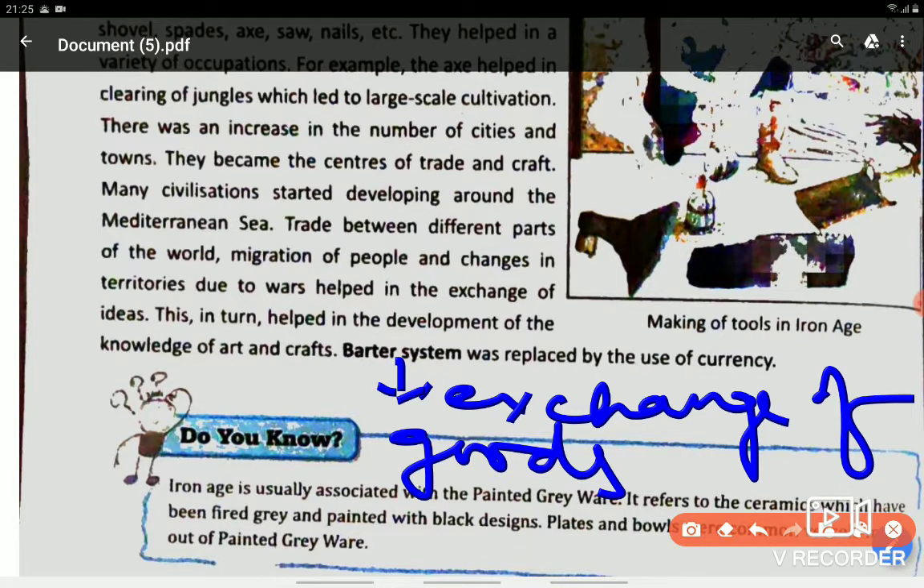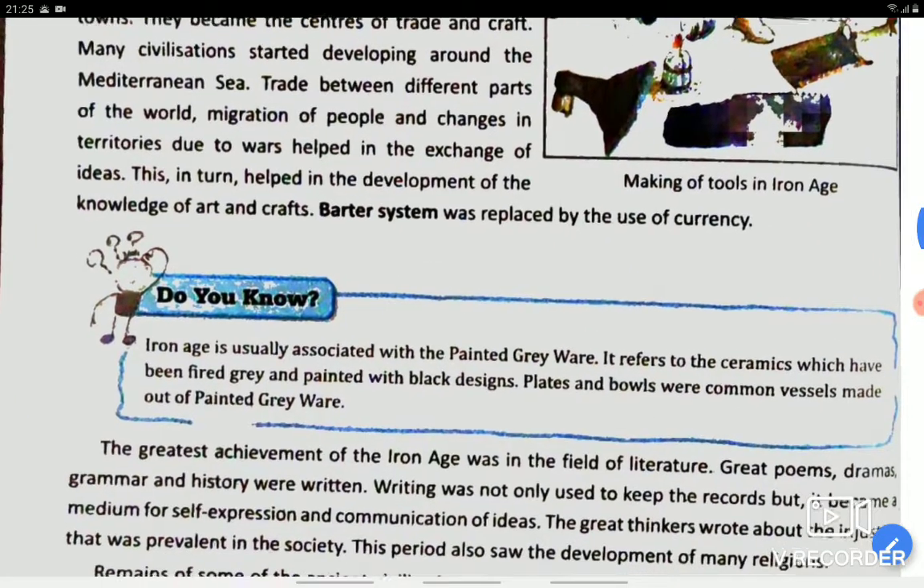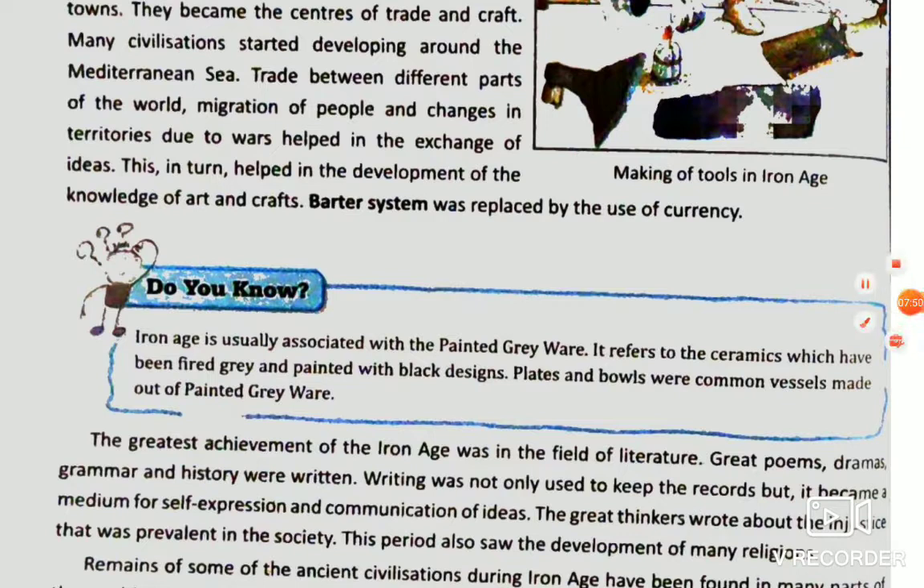But now this barter system was replaced by the use of currency, where there will be an exchange of money, that is called currency. So this was also a great change brought in the Iron Age. Let's come to, do you know that the Iron Age is associated with painted grey ware?